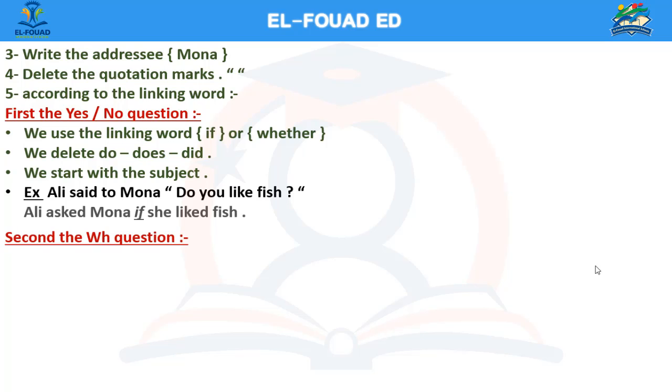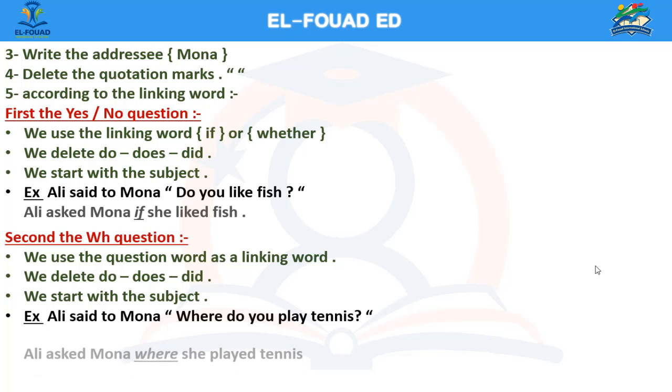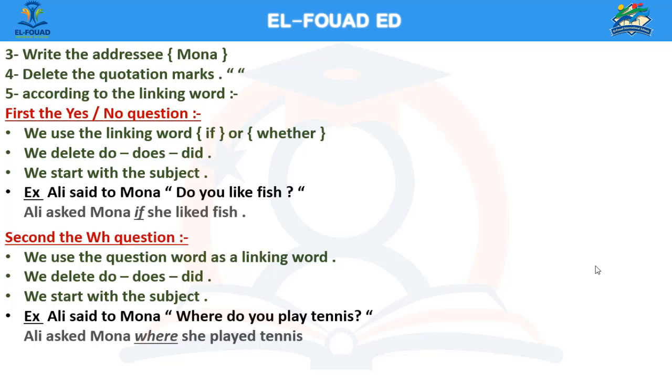What about the WH question? We use the question word as a linking word. We delete do, does, and did. We start with the subject. For example, Ali said to Mona, "Where do you play tennis?" So the answer will be, Ali asked Mona where she played tennis.